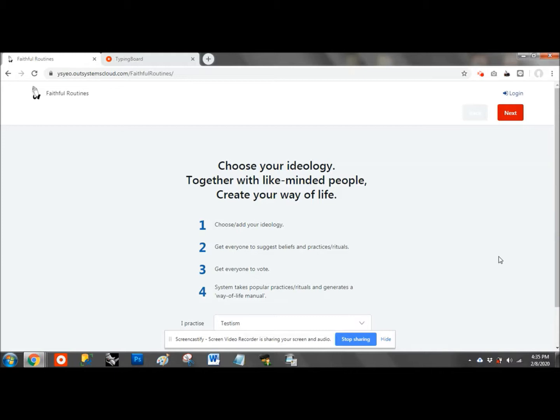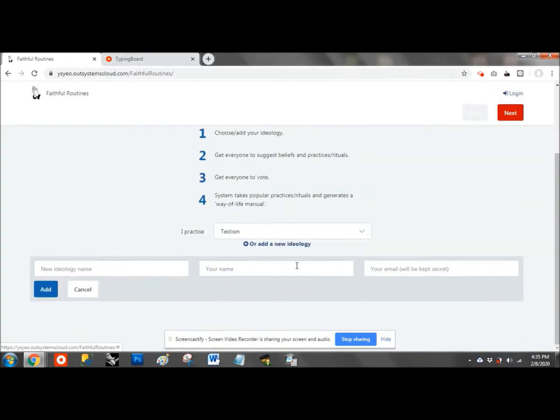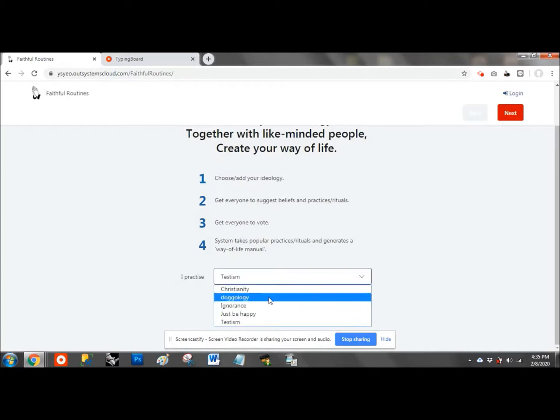Okay, so how does this platform work? First, you create a goal or ideology or worldview that your habits align towards. This is the place where you can add the new ideology, or you can choose an existing ideology that other users have created on this site. Why do we need to create an ideology? Because to have an effective set of habits, you need to define what you believe in. So for this demo, we'll select a test ideology called Just Be Happy.